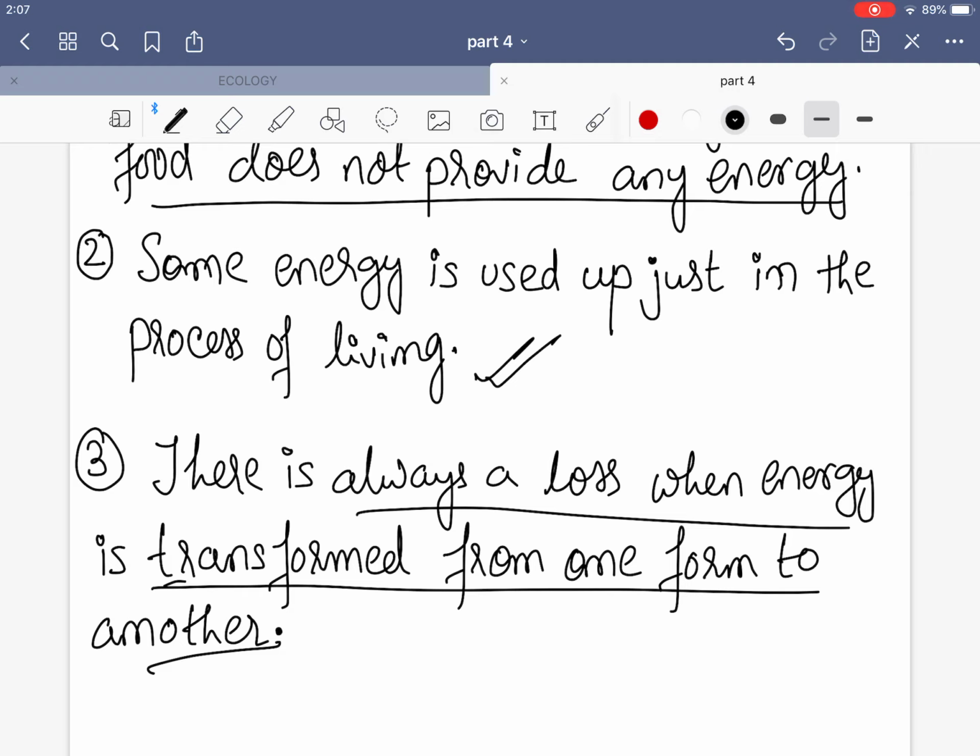So this is what is known as the 10% law. In the 10% law, what happens is that as you move up, the energy which is transferred is 10% and the energy which is lost is around 90%. So this is known as the pyramid of energy.